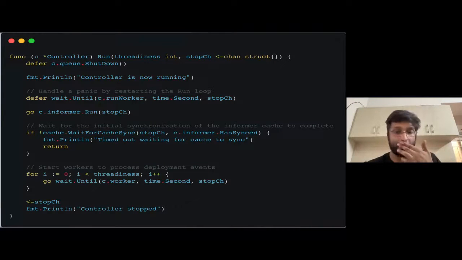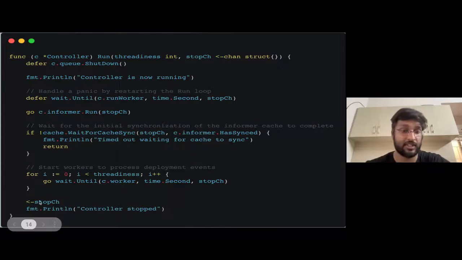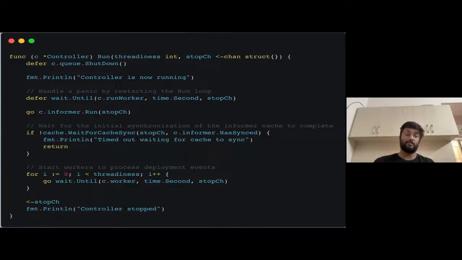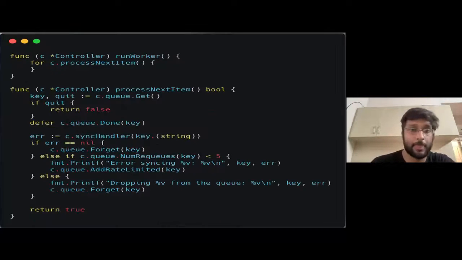So this is exactly what is happening here. But here, the stop ch is outside, so it will most likely never stop unless someone gives it a SIGTERM or a SIGINT, and then it will stop. This is the run function.